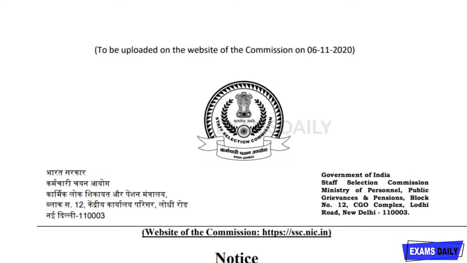And at the last of this PDF, they have given the screenshot of every online application step. So if you are interested, you can apply for this. And they have told in detail about the online application procedure, so for your convenience you can also download this PDF. It will be essential and useful for you.